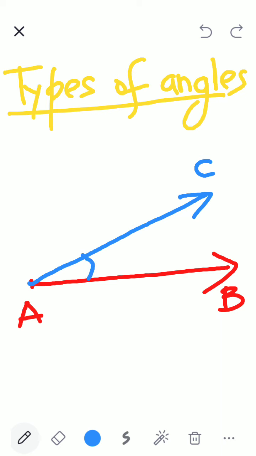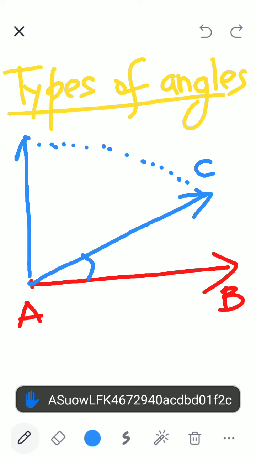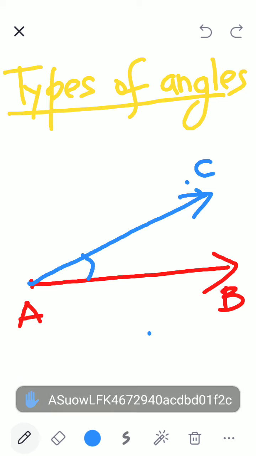Now this angle, till the time the ray doesn't reach here, that is 90 degrees, till the time it doesn't reach there, what is it called?